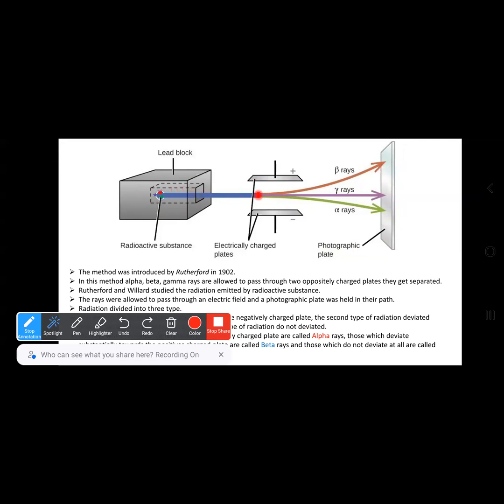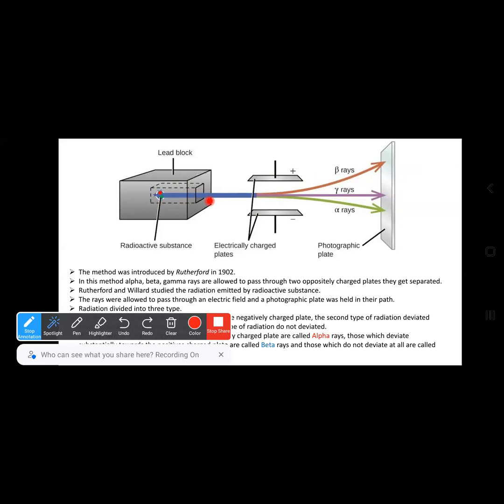Since one plate is positively charged and another is negatively charged, there is an electric field between these two plates from the positive to the negative direction.